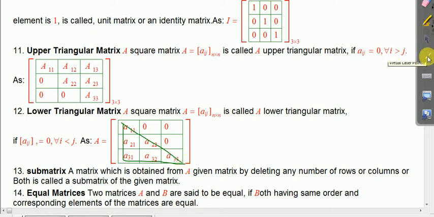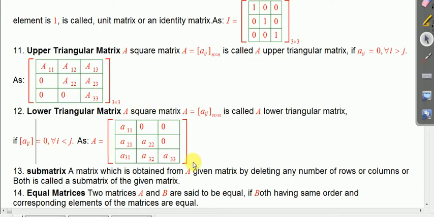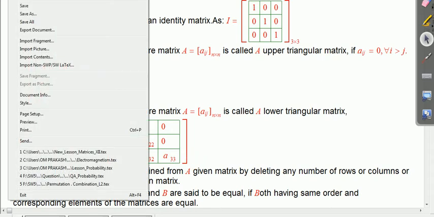And to emphasize and clarify it more, see the definition I have mentioned here. A square matrix is called a lower triangular matrix if aij, I mean the element of the ith row and jth column, will be 0 if row is less than column. In that case, this matrix will be called a lower triangular matrix.